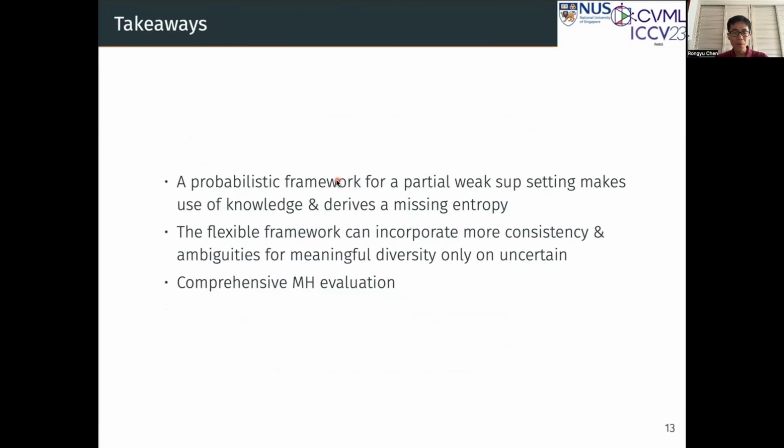In summary, we propose a probabilistic framework for a partial weak supervision setting, which makes use of knowledge and derives a missing entropy. The flexible framework can incorporate more consistent priors and ambiguities for meaningful diversity only on uncertain parts. Besides, we promote a comprehensive multi-hypothesis evaluation.